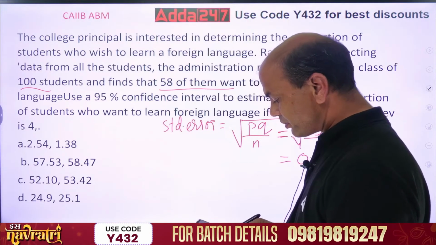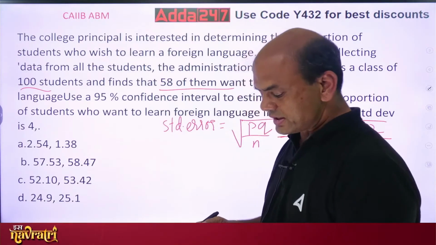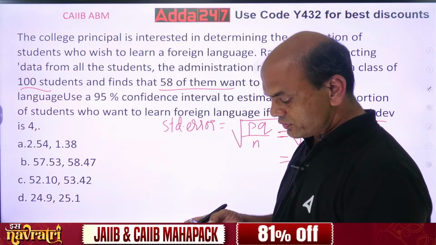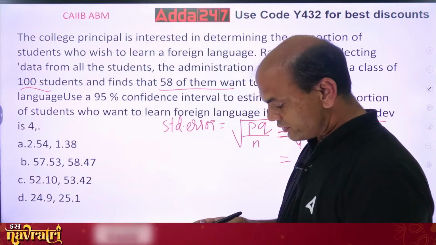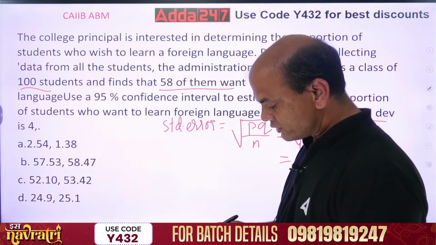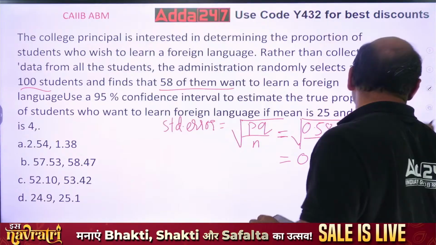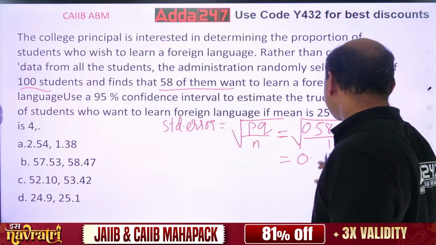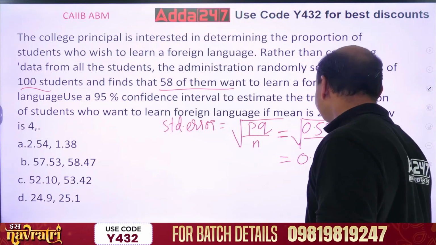So 0.002436, and square root of this. The square root of 0.002436, I am getting 0.049. So roughly 0.05. Correct? So it's always required to cross check. So it is 0.05, not 0.5. So this is my standard error.